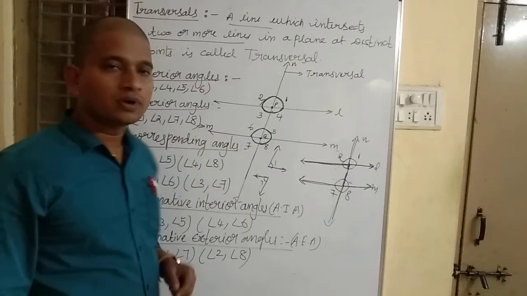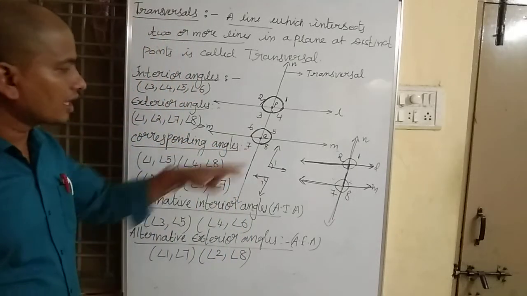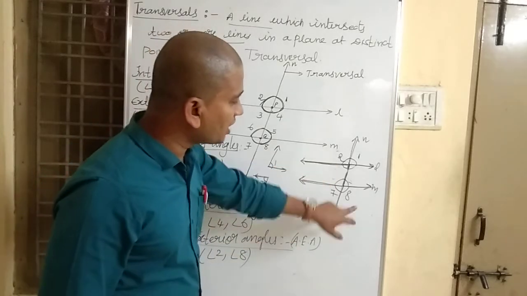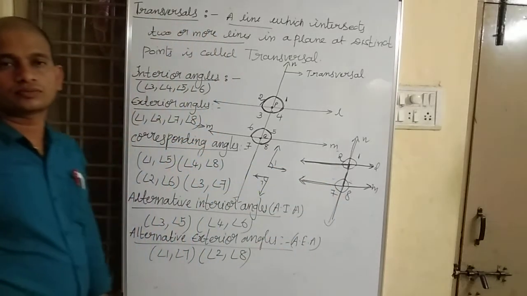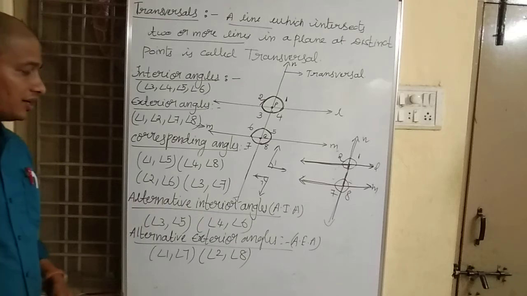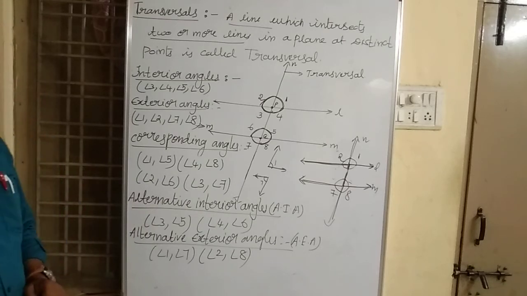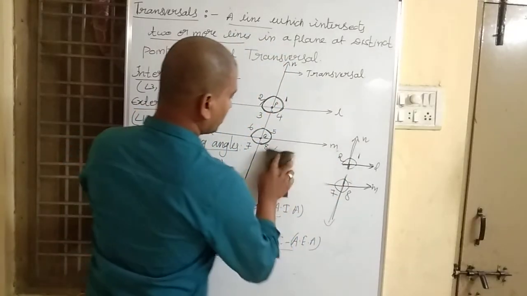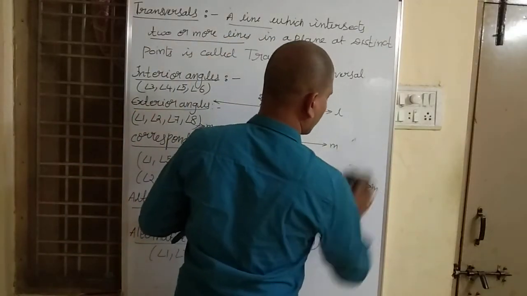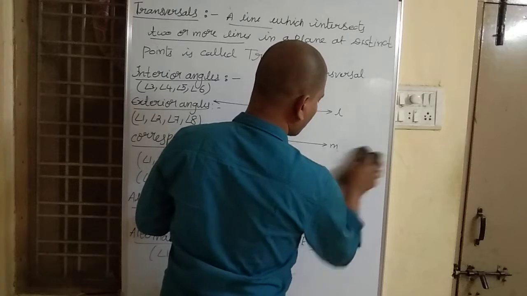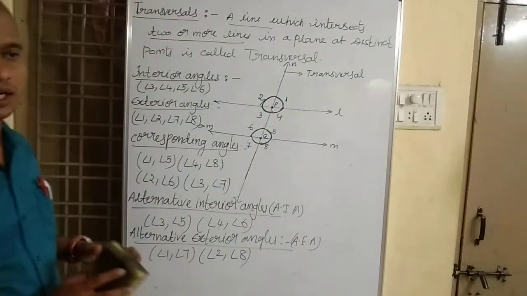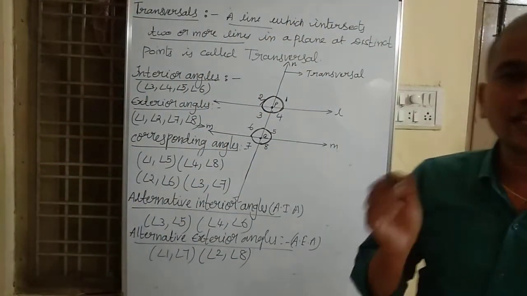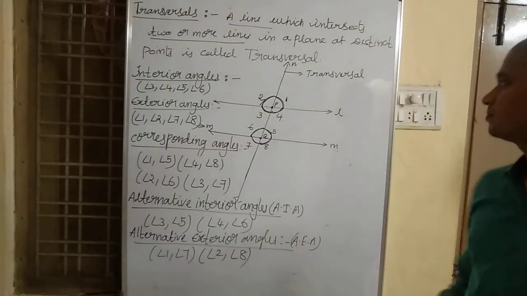So we have two pairs of alternative exterior angles. Angle 1 is alternative exterior angle to angle 7. Angle 2 is alternative exterior angle to angle 8. Those are the two pairs of alternative exterior angles. And also these are the interior angles, exterior angles, corresponding angles, alternative interior angles and alternative exterior angles. And one more important point: angles made by the transversal to two parallel lines.